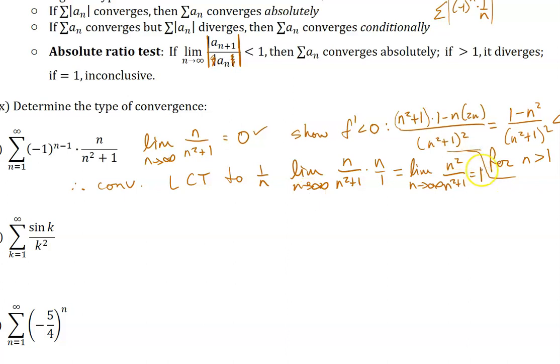Limit comparison says if the limit exists, which 1 does exist, then our absolute value function has the same behavior as 1 over n, which diverges. So therefore, the absolute value of this diverges and the whole thing converges conditionally. So the series converges conditionally.